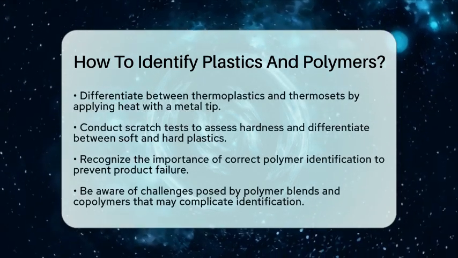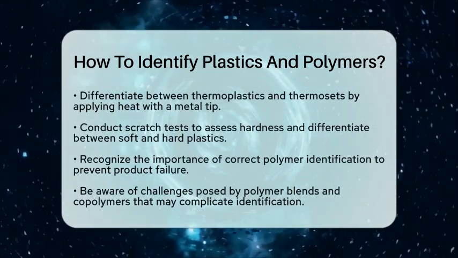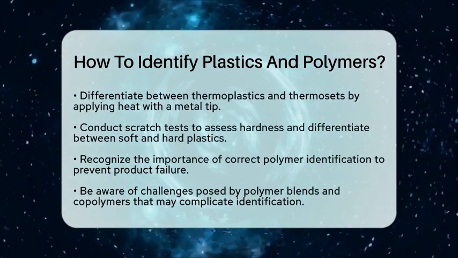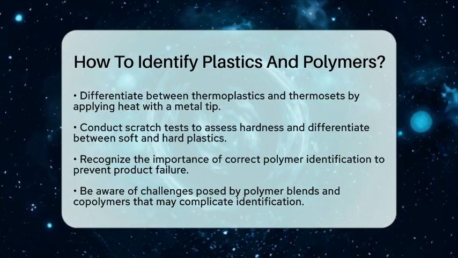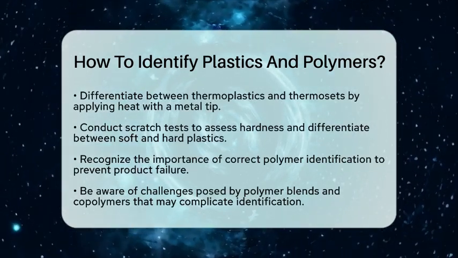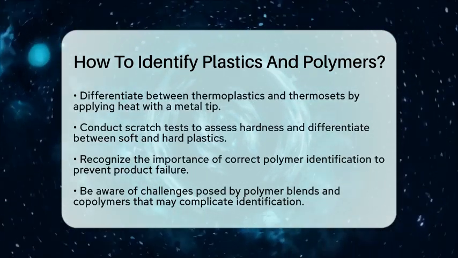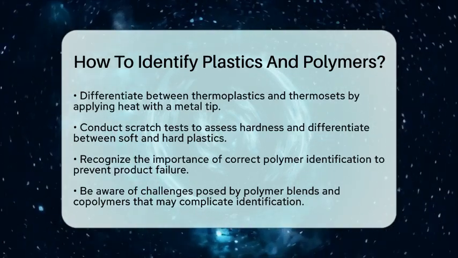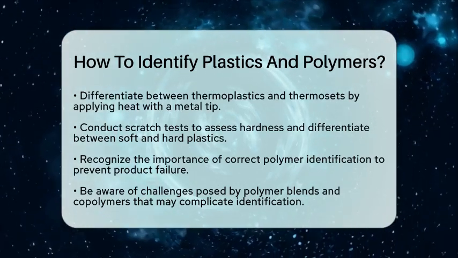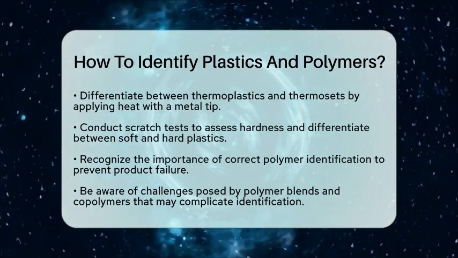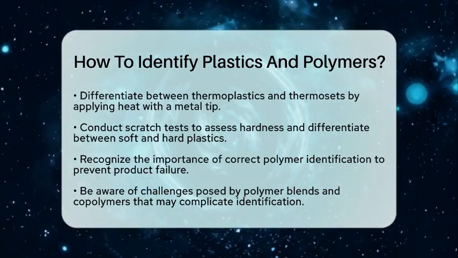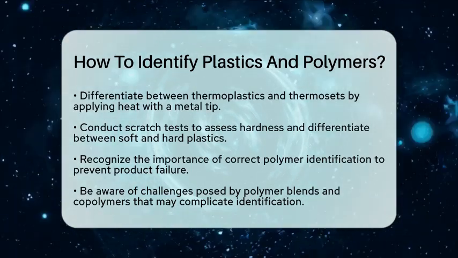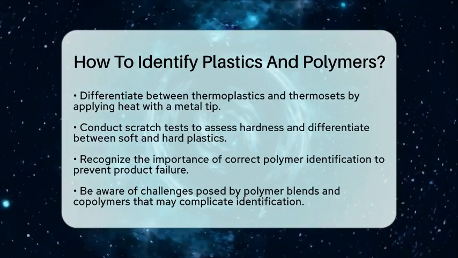Identifying the correct polymer type is vital when considering product failure and mechanical breakdowns. Different plastics react differently to stress, temperature, and chemicals. Misidentifying a polymer can lead to improper use and premature failure. Be aware that polymer blends and copolymers can complicate identification. These materials combine properties of multiple polymers, which may require advanced chemical analysis or separation by solubility.